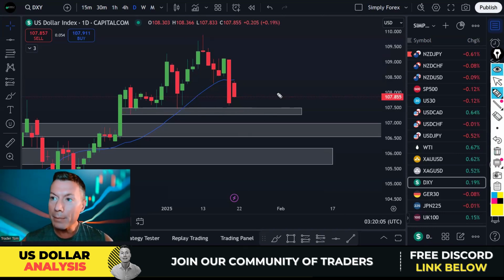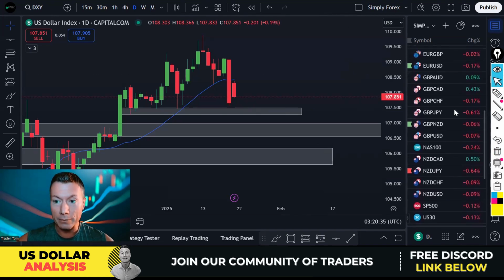But remember, guys, I'm an intraday trader. So for today, we can expect dollar weakness to continue, right? Potentially all the way down to here. Okay, looking at the dollar index. Now, has this dollar weakness transpired and means that we have trade setups on the US dollar majors? Well, let's take a look. Yeah, for the majority of them, the answer is no.